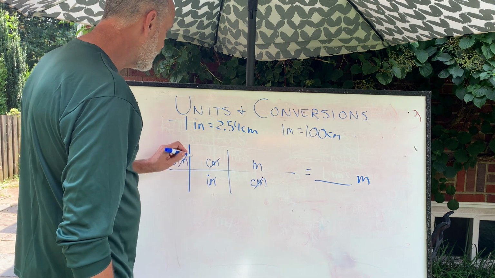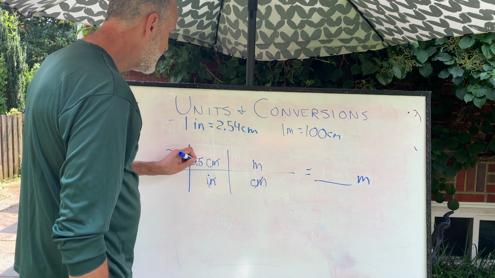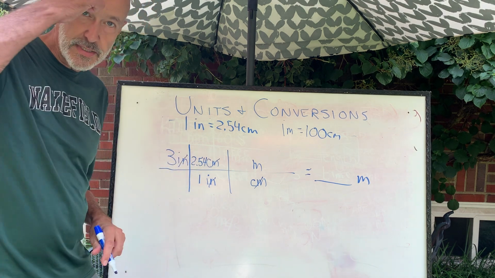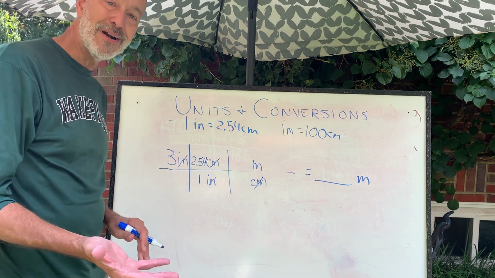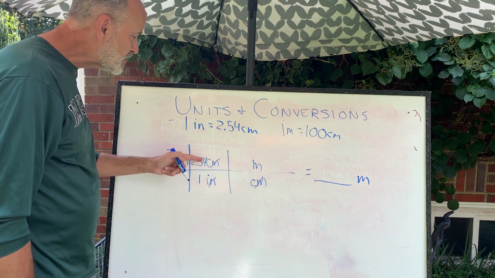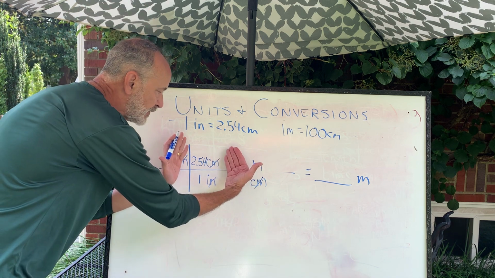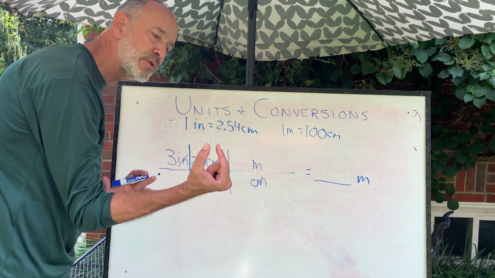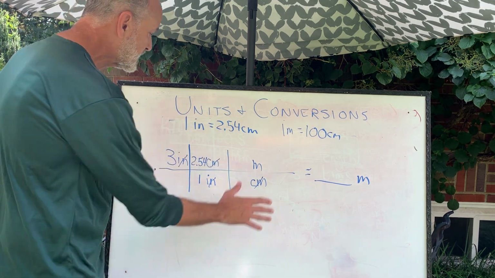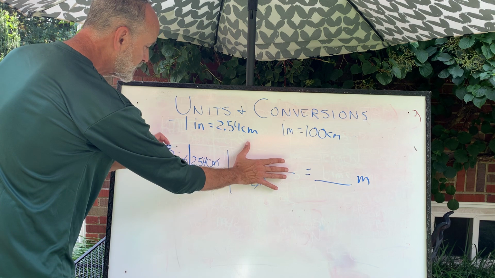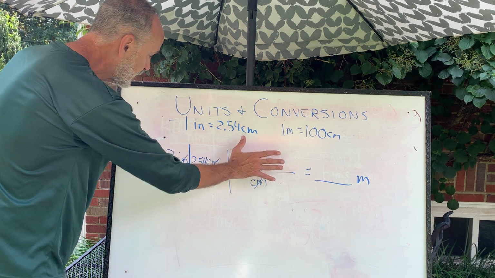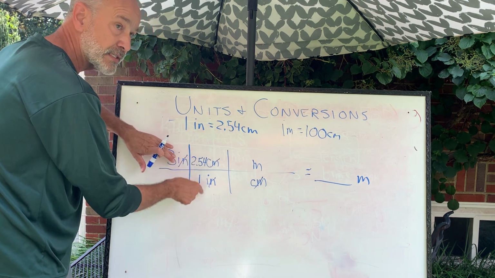Now let's look at this, 2.54 centimeters. I'm realizing right now it's really kind of stupid to do one that I can't do in my head because I don't have a calculator out here, but I'll show you how it goes. Okay, 2.54 centimeters equals 1 inch. Every one of these is a fancy version of 1. The top has to be the same. Here's 2.54 centimeters, here's 1 inch. They're the same thing, okay? If I stopped there, inches would cancel. 3 times 2.54 would be how many centimeters there are in 3 inches. Notice I didn't even have to look at the 3 when I was setting this up.